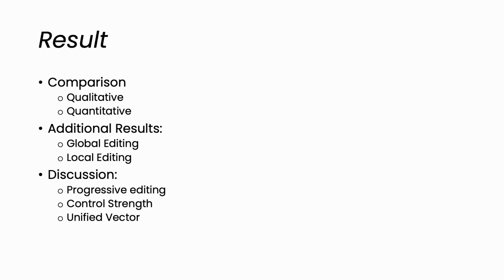Now let me show you some results of our SHAP-EDITOR. I will first give some comparison with state-of-the-art models, both quantitatively and qualitatively. And then I will show you some additional results on global editing and local editing. At last, I will give you some discussion about the interesting observations we find in our experiments.